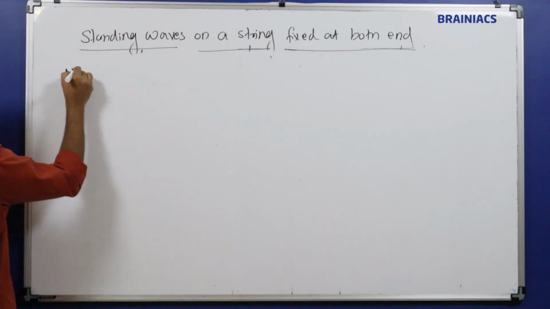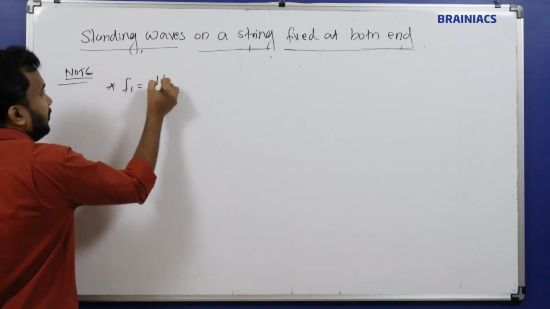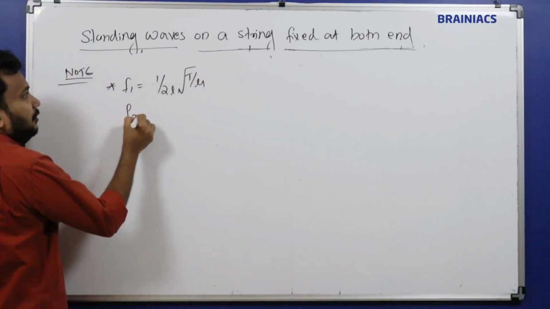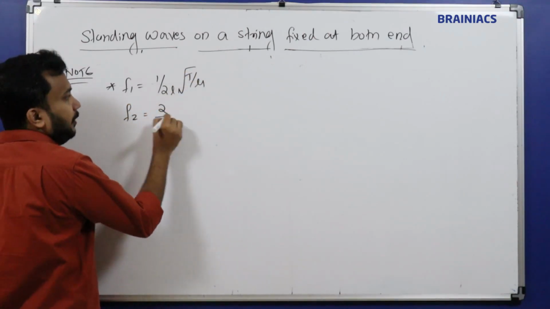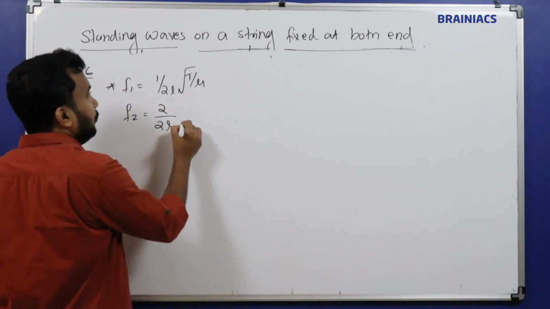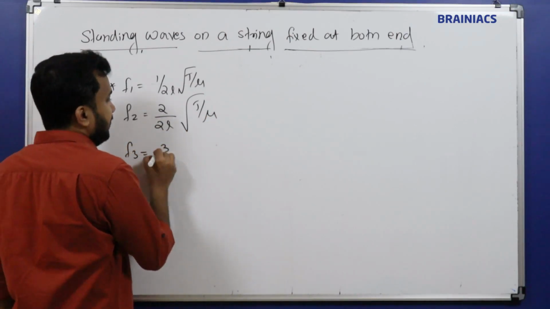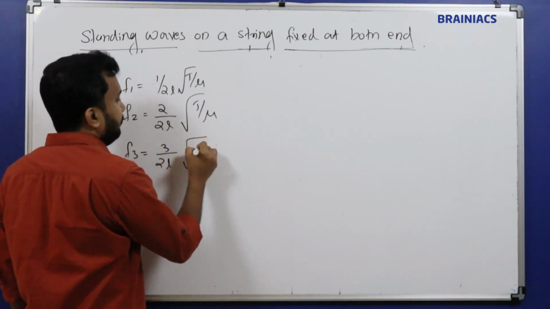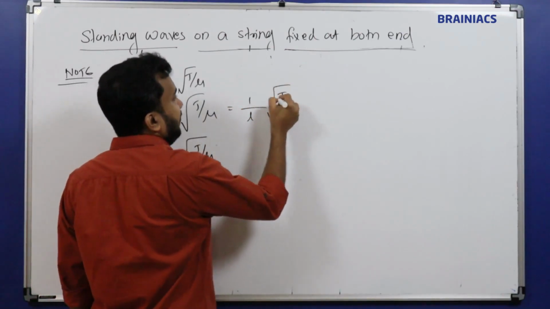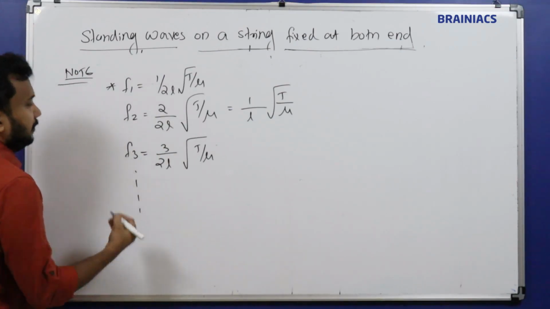You can write them in your notes. F1 equals (1/2L) √(T/μ), and F2 equals 2 by 2L, which is 1 by L into √(T/μ). F3 equals (3/2L) √(T/μ), and so on.